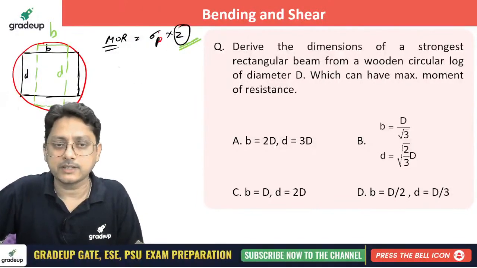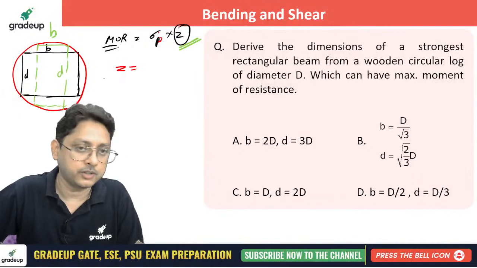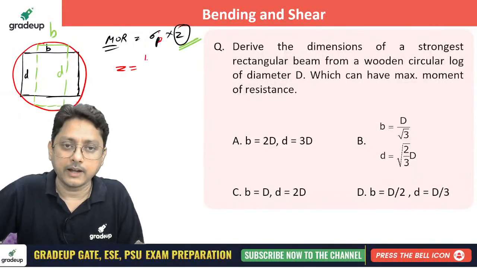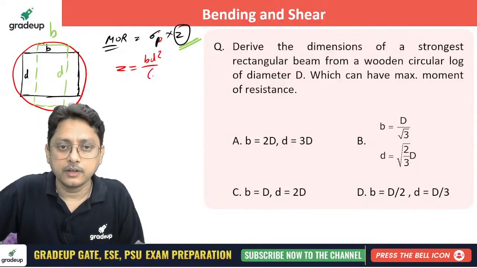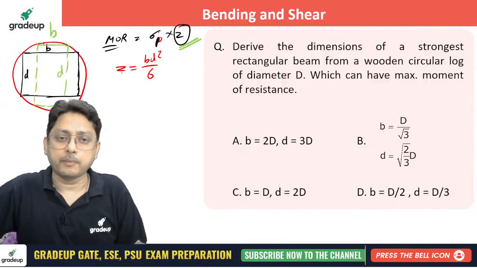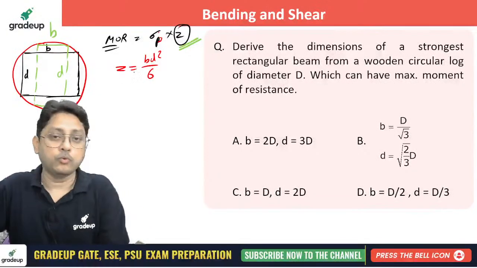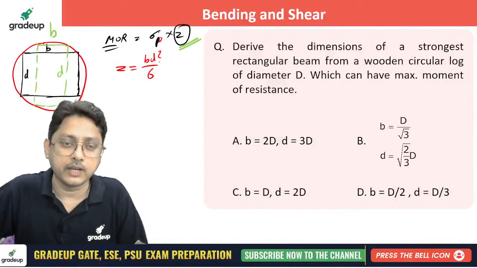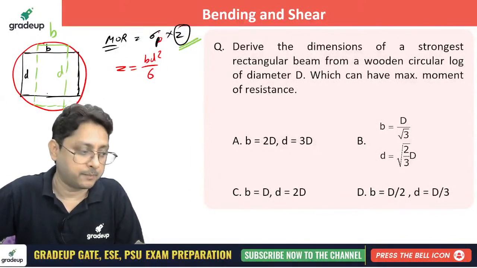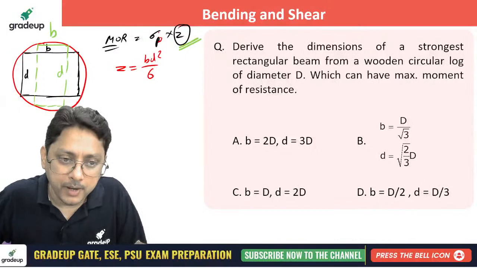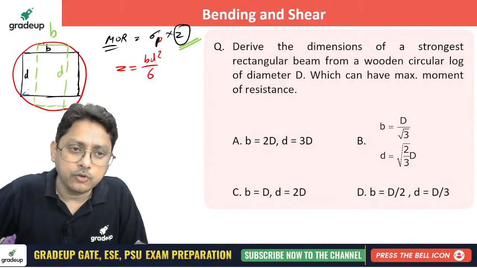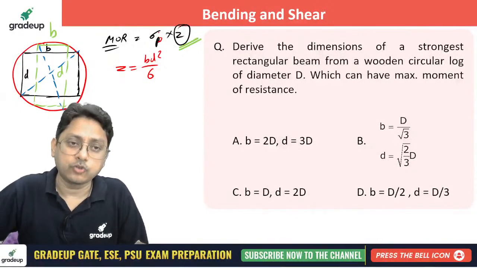Now you know what the section modulus is. Section modulus is BD square by 6 for the rectangular one. Now I'll write down that BD square by 6. If you see that from the perspective of the maximum, if you differentiate with respect to what? You have two variables, that is B, the width, as well as the depth. Now here you implement one idea which you can see. Either you consider this section or maybe you consider the other one. The common point, if you see here, is your diagonal. The diagonal is constant every time.